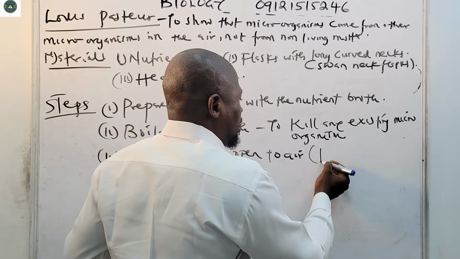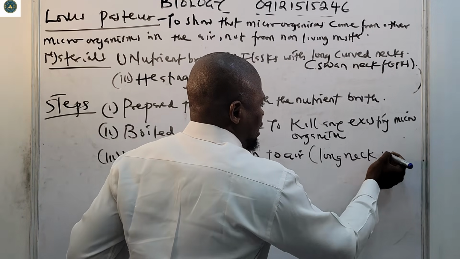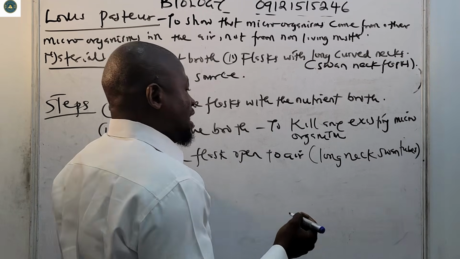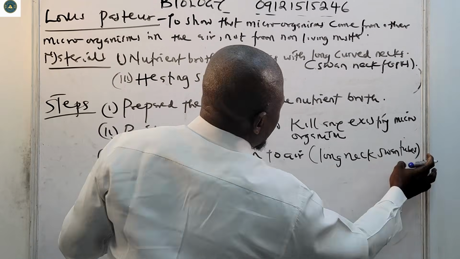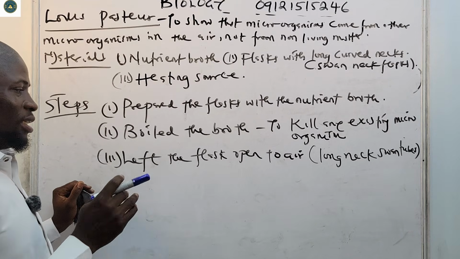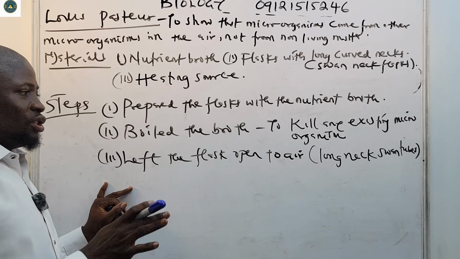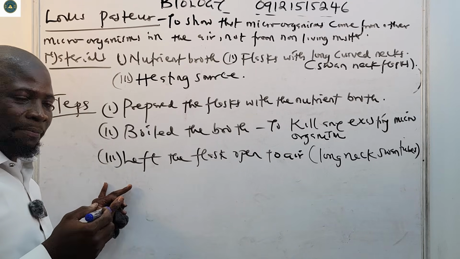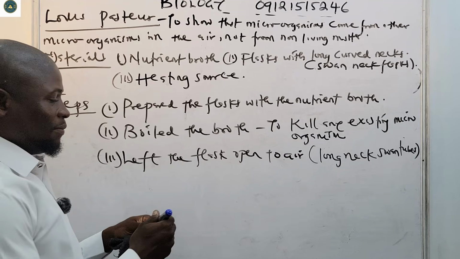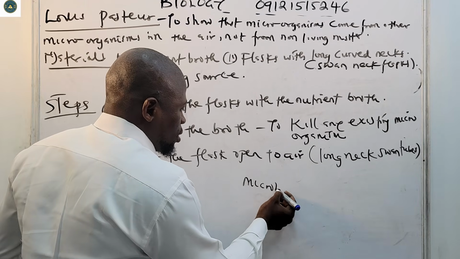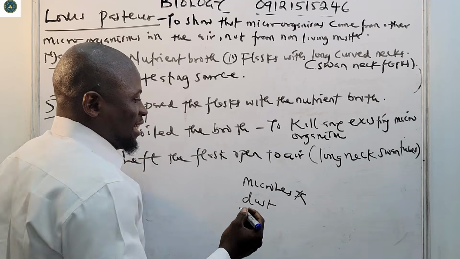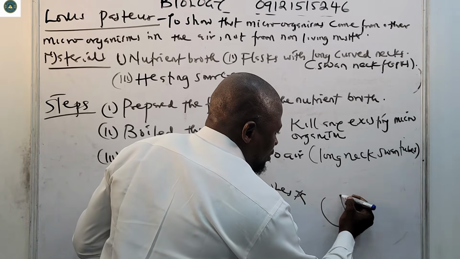So with this, air can enter the flask that is open to air, but microbes cannot enter. Dust cannot enter. The dust will be trapped.